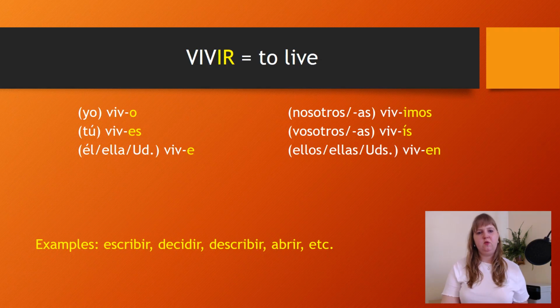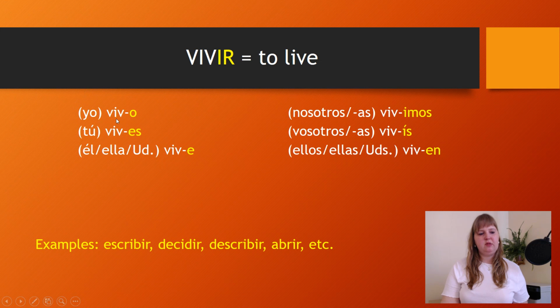Now, let's move to the third group of regular verbs, which has the ending ir. The verb vivir means to live. And again, we have to remove the ending ir. Then we have the stem viv. And we just add the following endings.